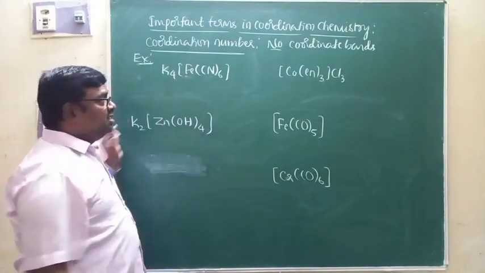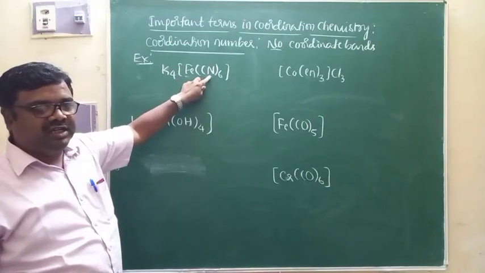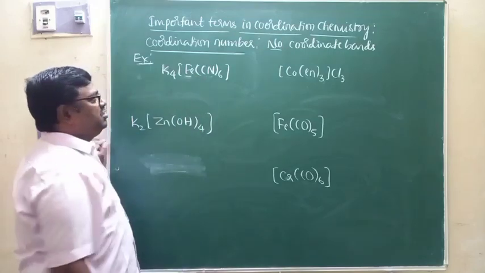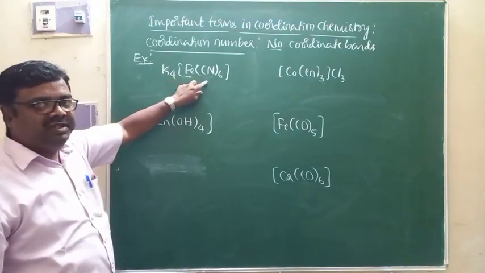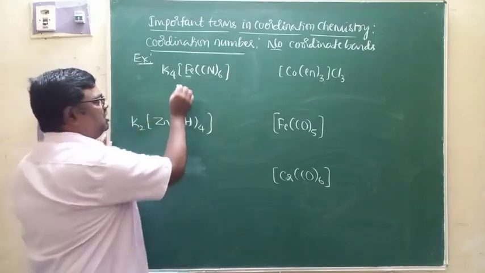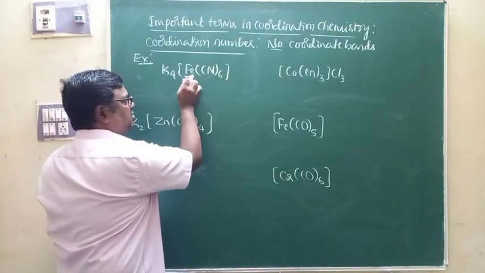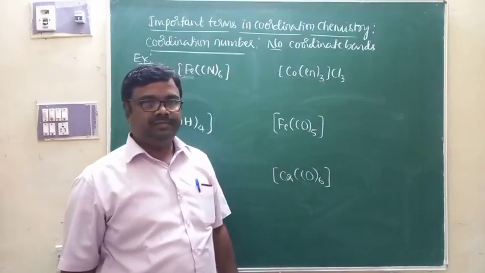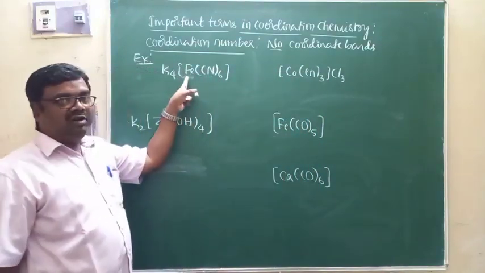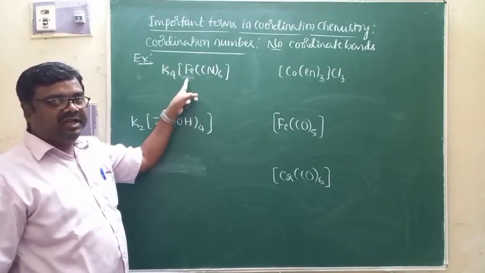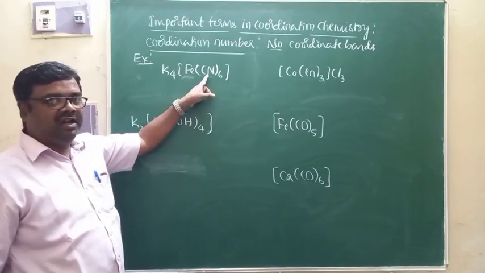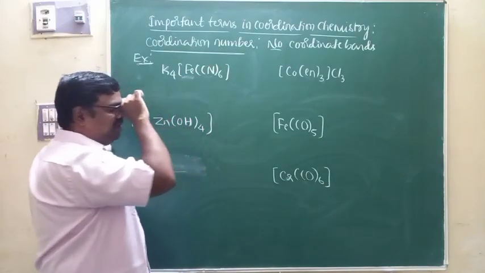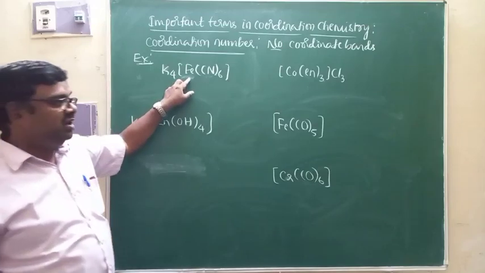electron pair acceptor, and ligands are electron pair donors. You know that. This central metal ion will continue to accept the electrons donated by the ligands till the total number of electrons in it becomes equal to the atomic number of the nearest noble gas. The central metal ion in a complex will continue to accept the electrons donated by the ligands till the total number of electrons in it becomes equal to the atomic number of the nearest noble gas.